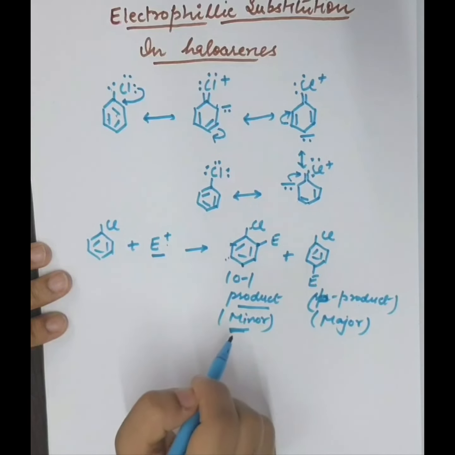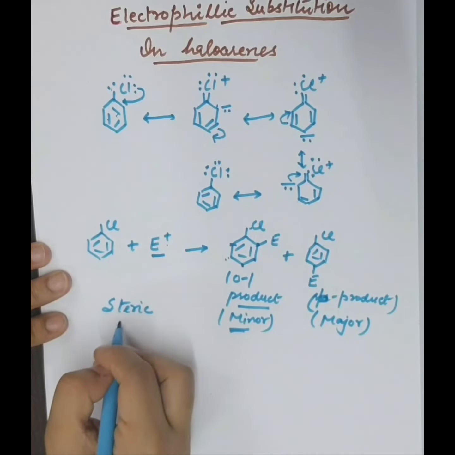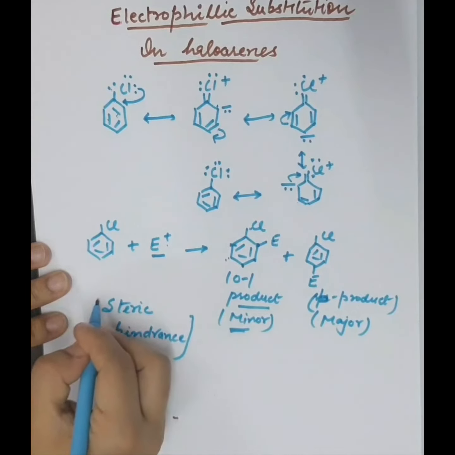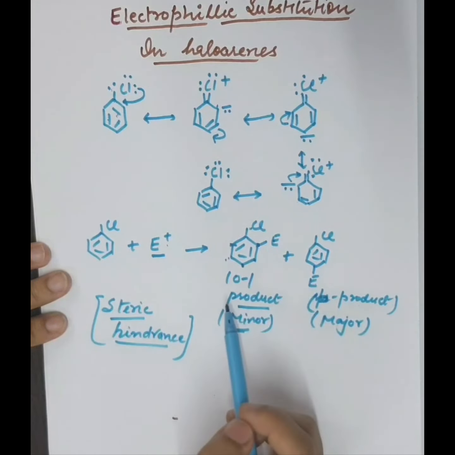Why is the ortho product minor? Because of steric hindrance. Here is the steric hindrance, and because of it, the para product is always major in comparison to the ortho product.